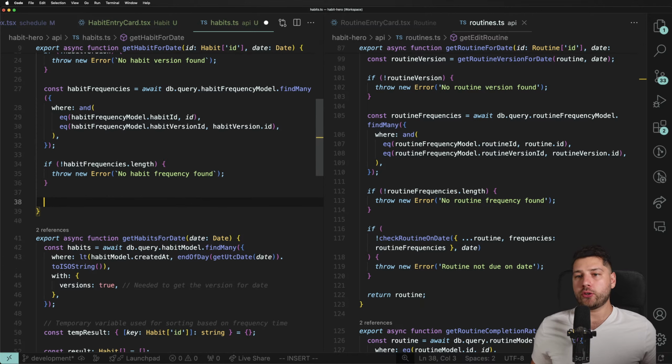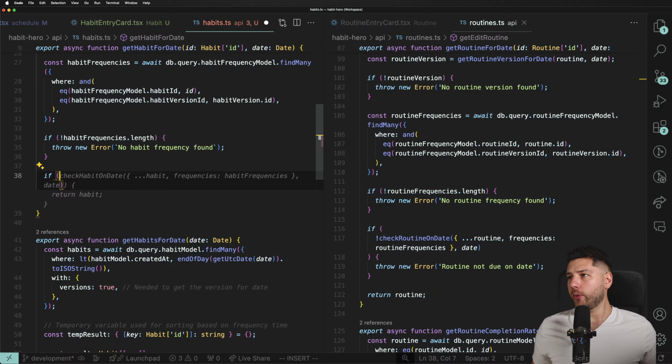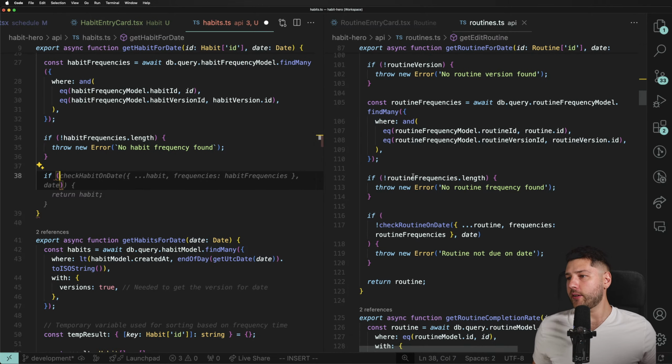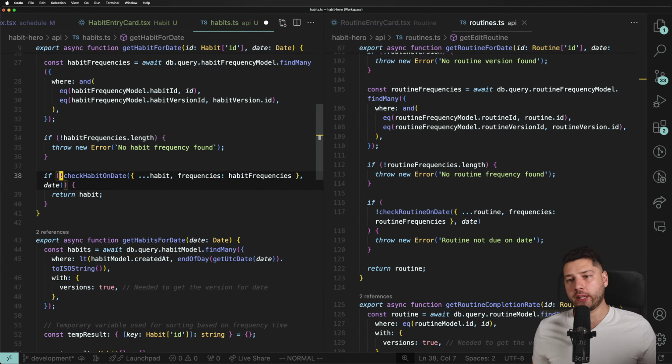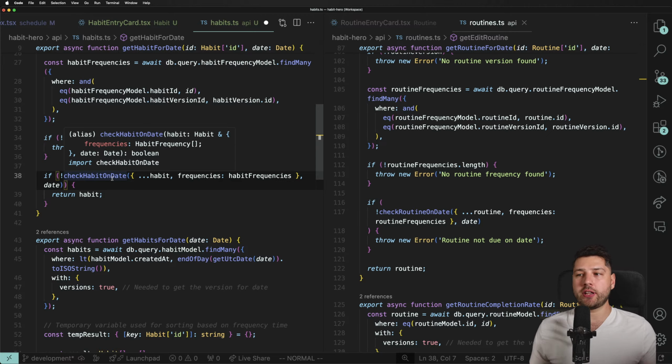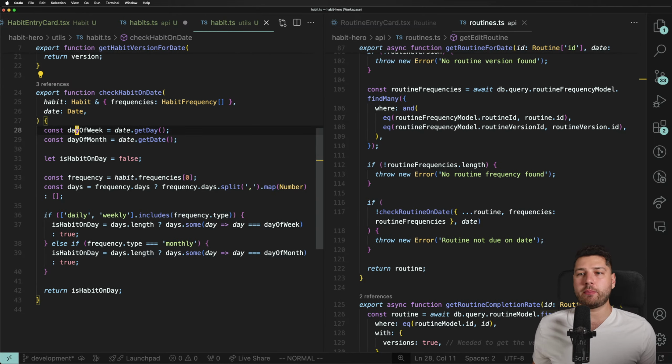And then we're going to do, there we go. If, what is this? Get routine for date. Oh, right. Yeah, we should check this. If not check habit on date. So this is a function that will essentially use the frequencies, use the date, and say, hey, is this correct, right? It's a handy helper function. It's pretty simple. It just takes the habit with the frequencies, takes the date, and then based on the days of the frequency, it's going to figure out, hey, is this actually due on that date?